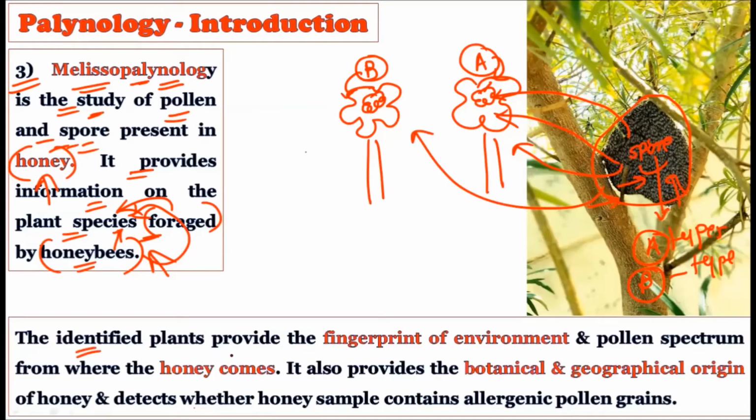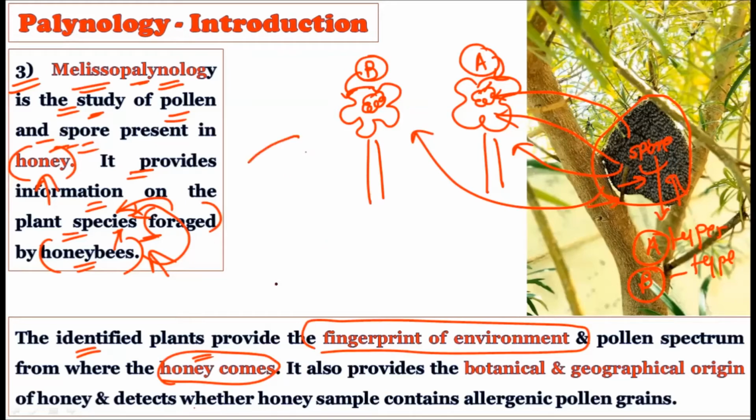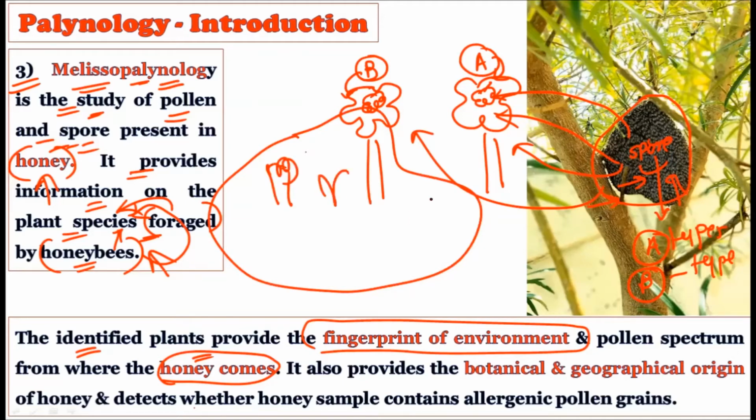The identified plants provide the fingerprint of the environment and the pollen spectrum from where the honey comes. This is also very important. For example, we have a complete ecosystem with different kinds of plants: grasses, herbs, shrubs, and big trees.